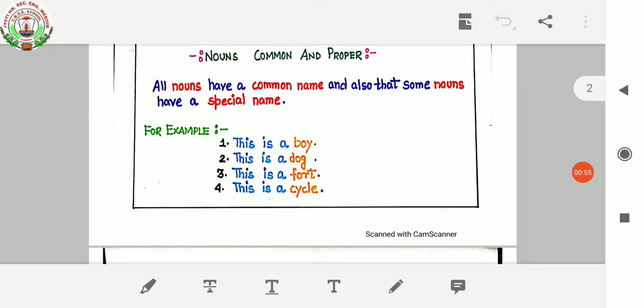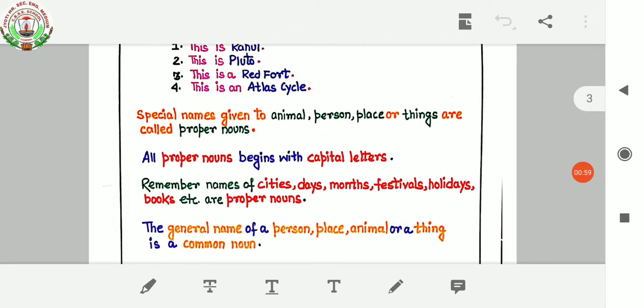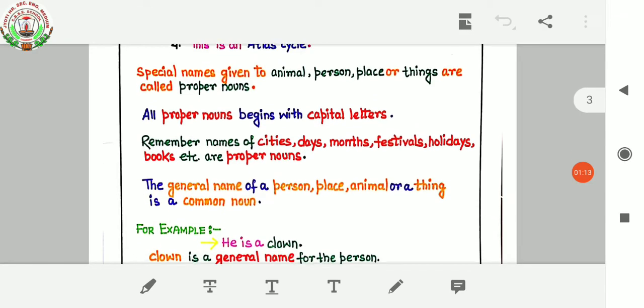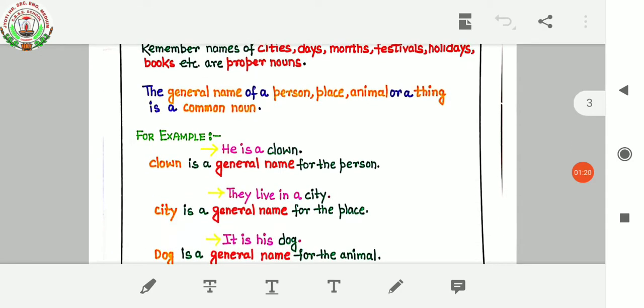Special names given to animals, people, places, or things are called proper nouns. And remember, names of cities, days, months, festivals, holidays, books, etc. are proper nouns. And the general name of a person, place, animal, or thing is a common noun. For example, he is a clown, and clown is a general name for the person. So, it's a common noun.